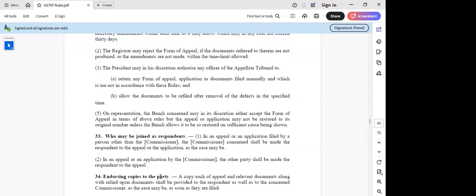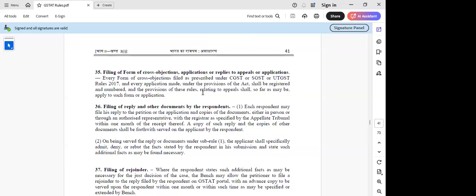Then we come to Rule 34. A copy of each, along with the relying documents, shall be provided by the respondent as the case may be. This is again the filing of cross objections, applications or replies to appeals or applications. I think the time limit they have given for appellant and respondent is just whichever is prescribed in the rules.